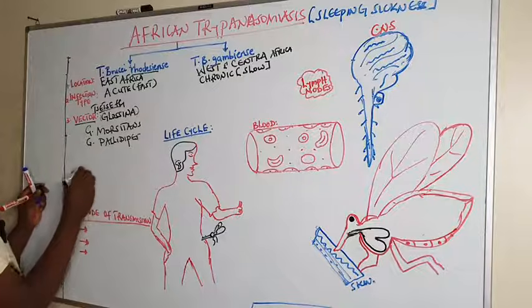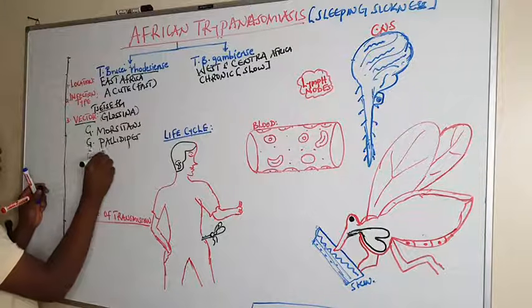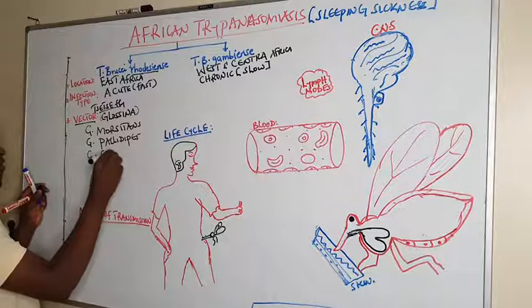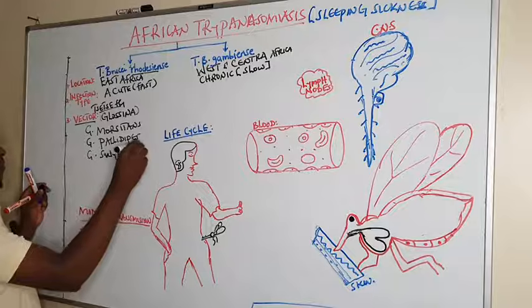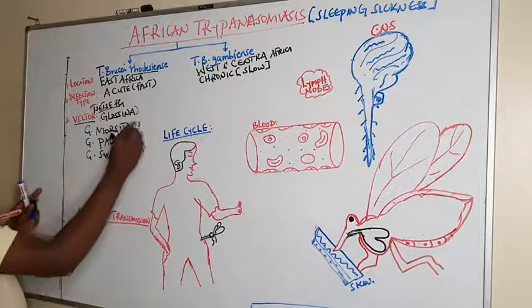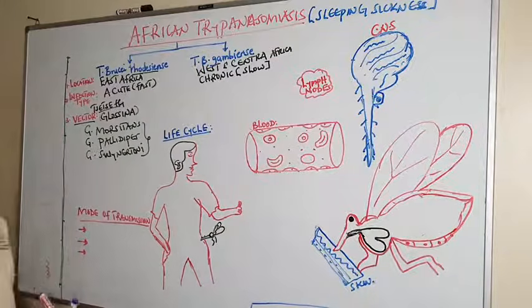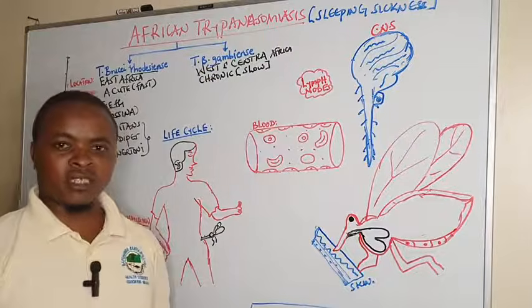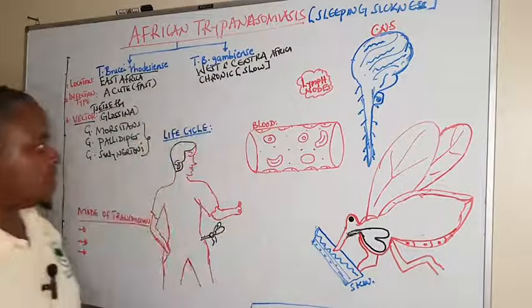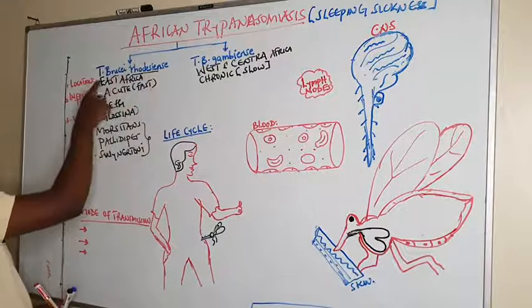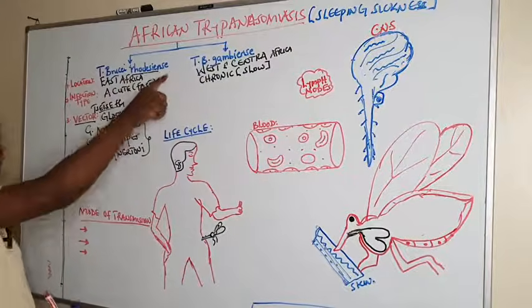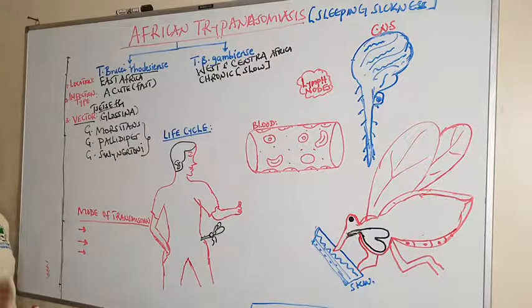Then we also have Glossina swynnertoni. So these are the three species of Glossina, the tsetse flies, that transmit this African type, Trypanosoma brucei rhodesiense, responsible for causing sleeping sickness.